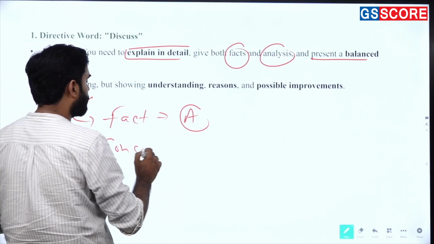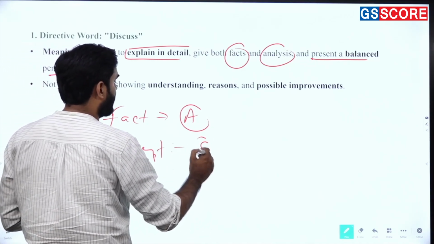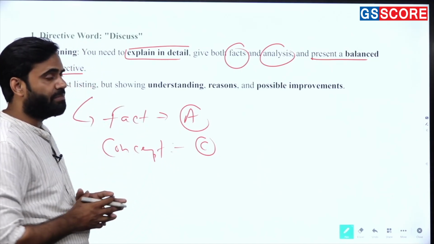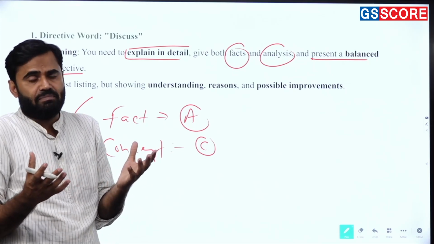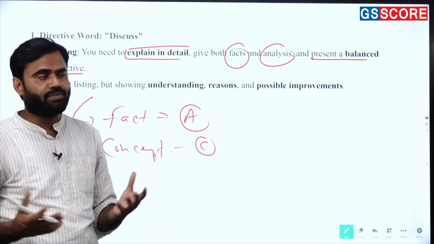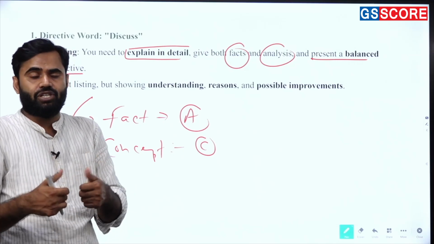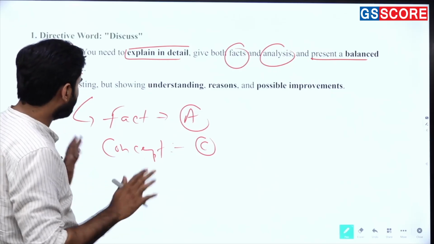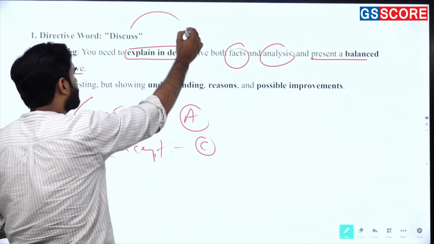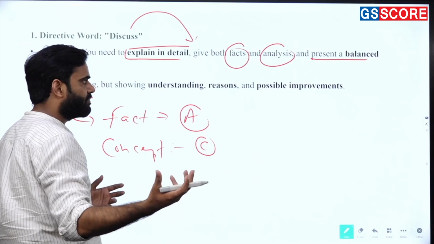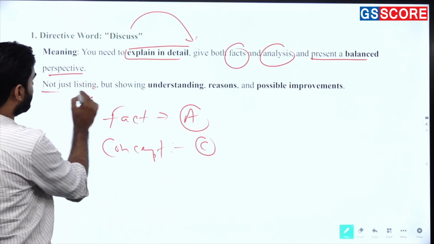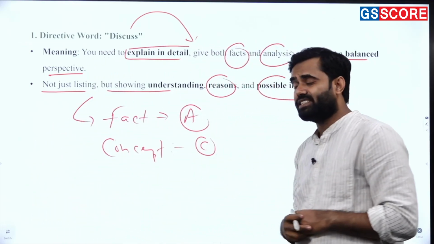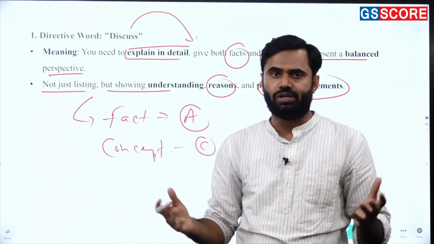Whenever you talk about the concept, you have to understand the clarity. You should have concept clarity and factual accuracy. And always remember, you should have a balanced, well-structured answer, and the presentation of the answer should be well-mannered. Getting my points? Discuss means you have to understand the basic points of the demand, not just listing, but showing understanding, reasons, and possible improvements. So discuss shows the new dimensions of the question.